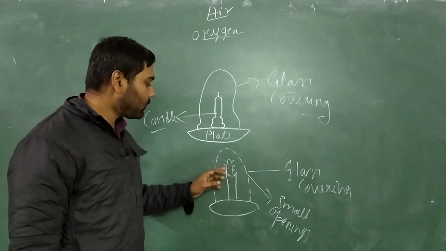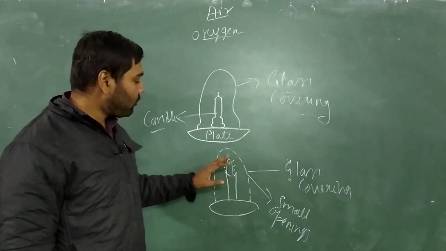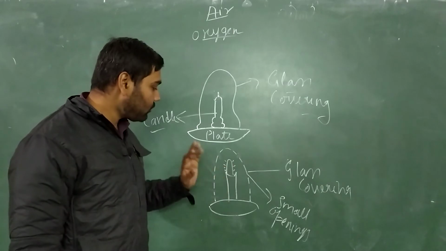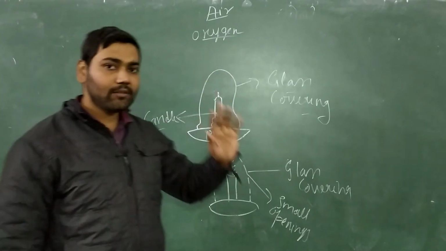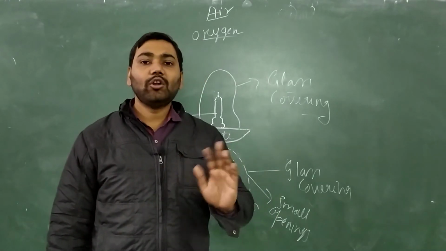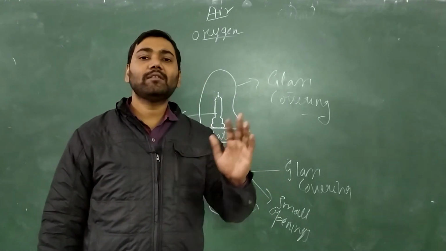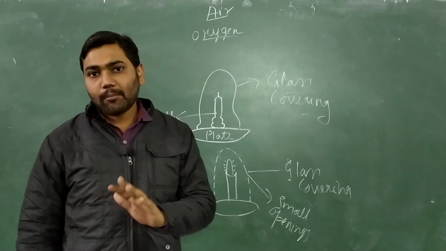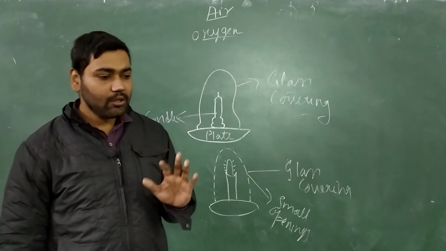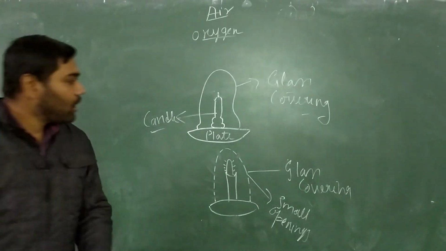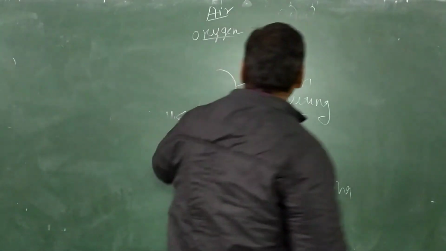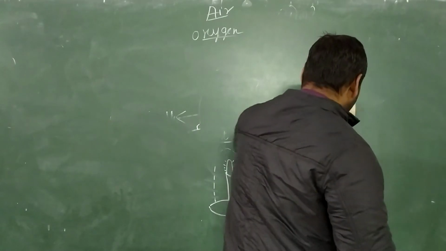So because of that, the level of oxygen is maintained here, and the candle will keep on burning. So this proves that oxygen is a supporter of combustion. It does not burn itself, that means it is actually non-combustible, but it supports combustion, okay. So this proves that. And it is a very active element.